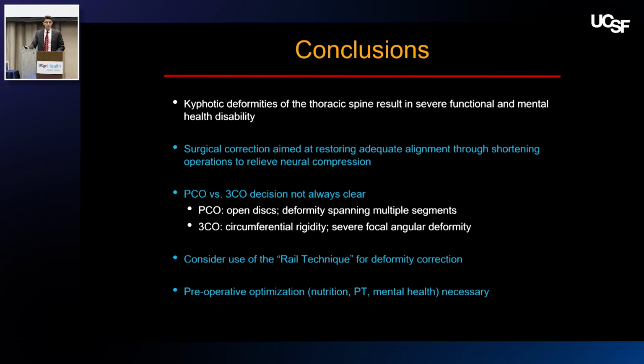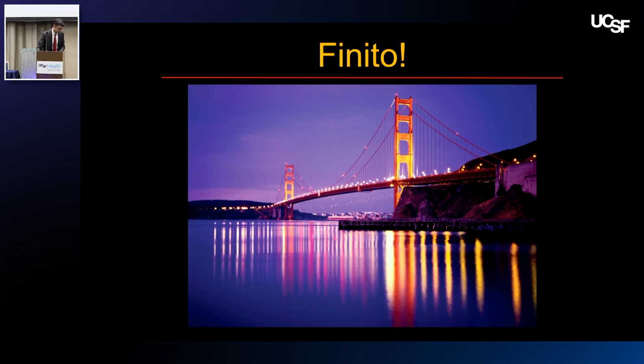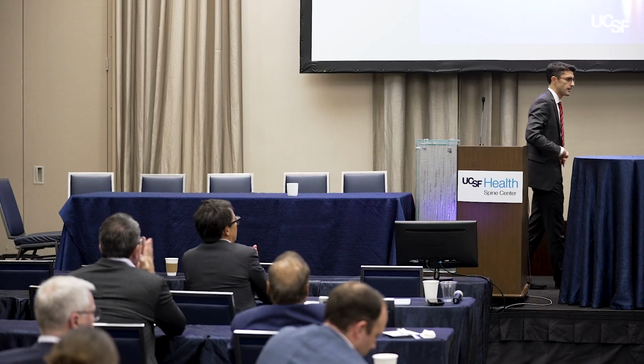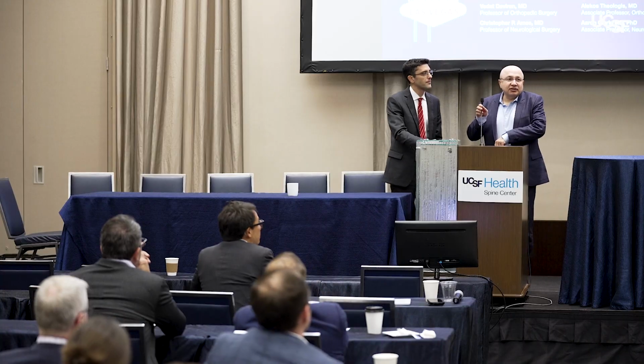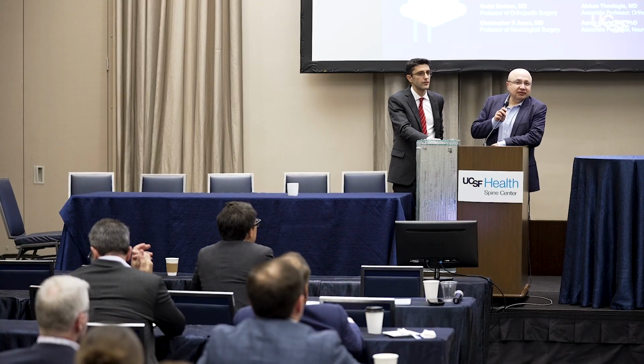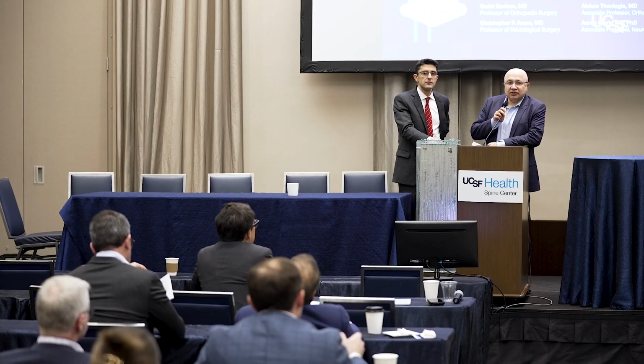So kyphotic deformities of the thoracic spine result in severe functional disability. Surgical corrections aim at restoring adequate alignment. PCO versus 3-column osteotomy, I show the ideal candidates for each, and preoperative optimization, nutrition, physical therapy, mental health, et cetera, is probably the most important thing for these. So thank you. All right, so we can have some questions about the PJK, prevention techniques, and the osteotomies for thoracic kyphosis.